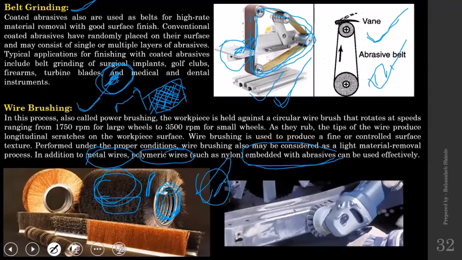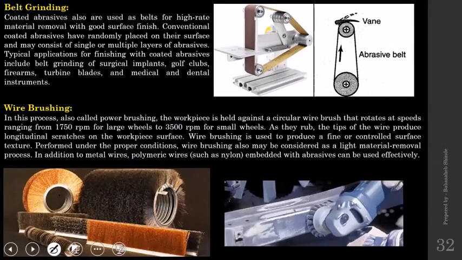Usually in case of wire brushing, the rotational speed of that brush ranges from 750 to 3500 rpm. So rotational speed is going to vary in this range, and the application is, in most of the cases, to produce the surface having some texture on it.